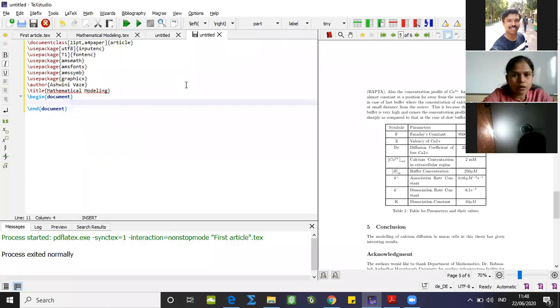So here also one file will get created with all the packages as a preamble I'm using, and our main text will go over here. Okay, so before I type anything over here, let me type the sentence. It's my first experience, and let us run this file.